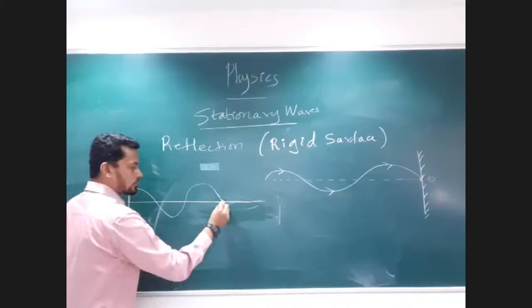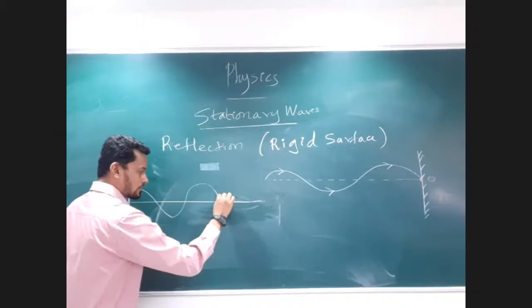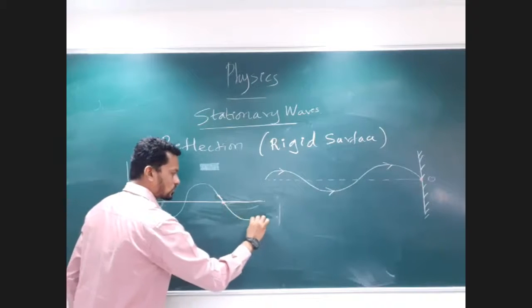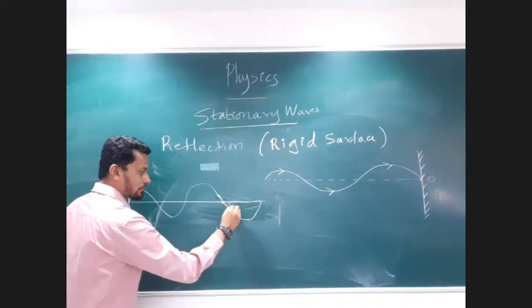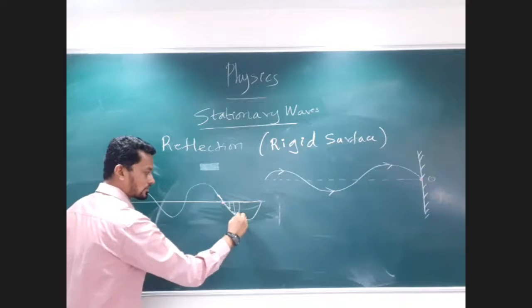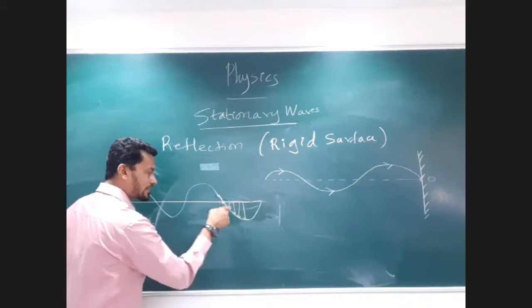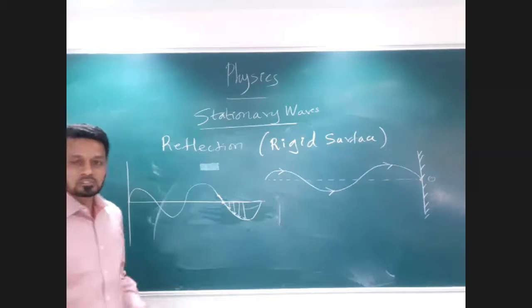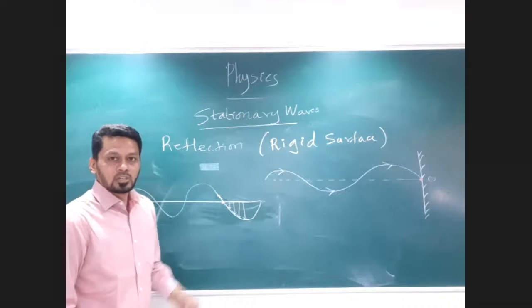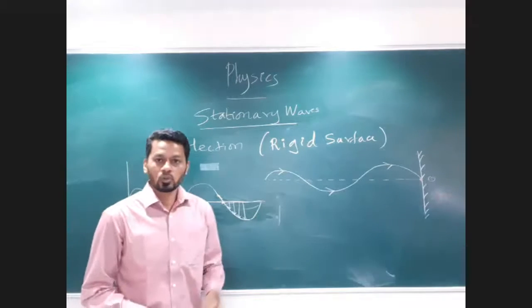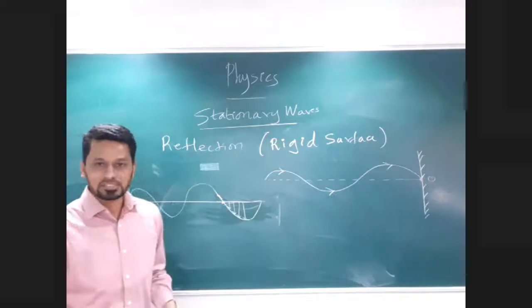what should happen over here is the wave which should go downward. When the wave goes downward, the particles are vibrating in the downward direction here. So they are in the same phase. Imagine, in this case what happens is that the reflected wave we get is out of phase.